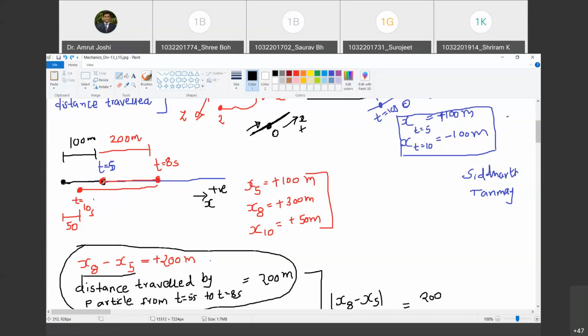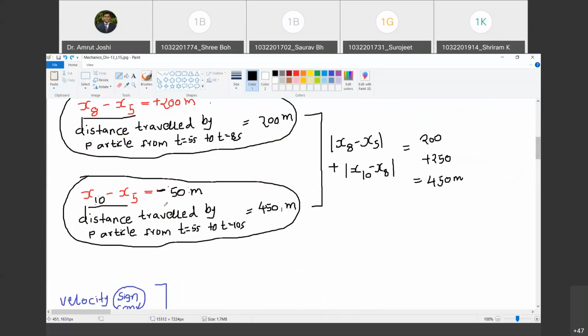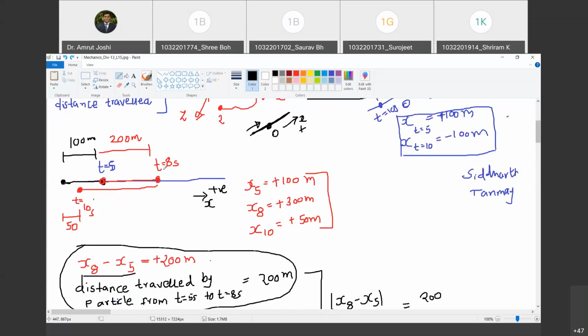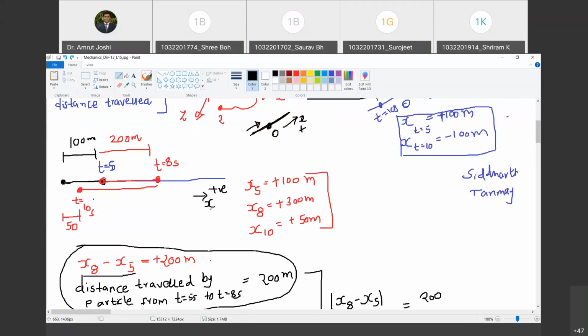But from t equal to 5 seconds to t equal to 10 seconds, there was a change of direction of motion at t equal to 8 seconds, and in that case the final result, that is change in position, did not correspond to the distance traveled by the particle from t equal to 5 seconds to 10 seconds. Happy? Yes, sir.